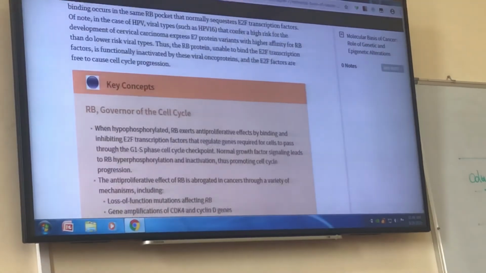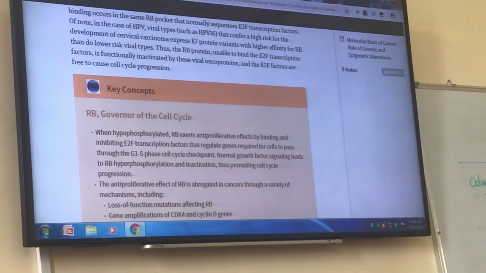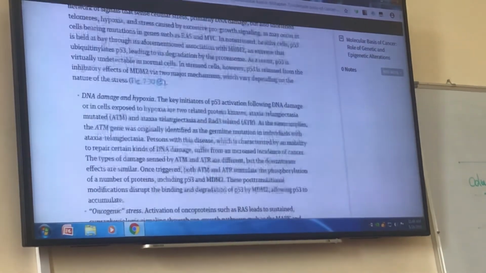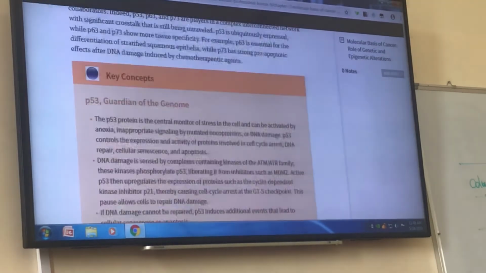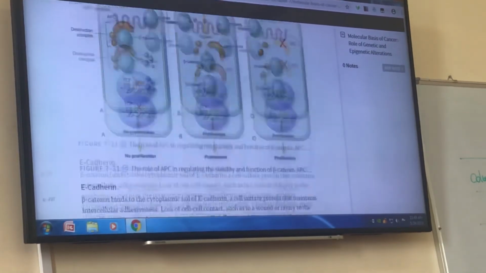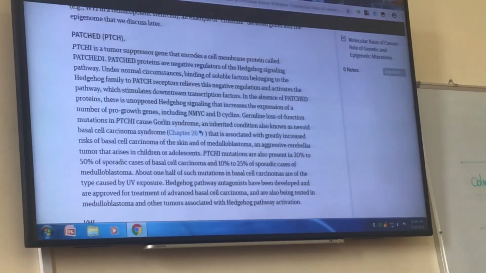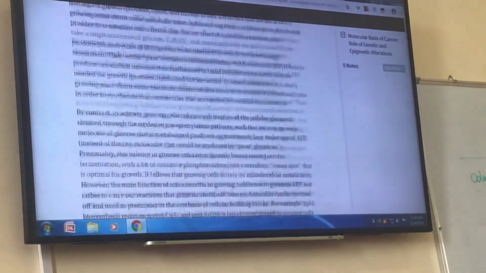There are many things in this chapter, especially genetic basis, molecular basis, that we have little time to explain. I go to other parts of this chapter.